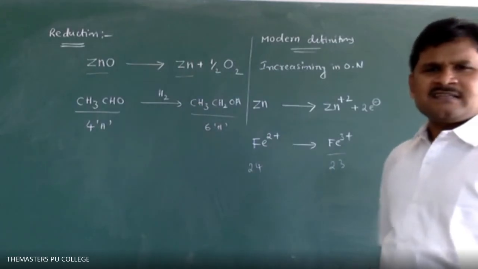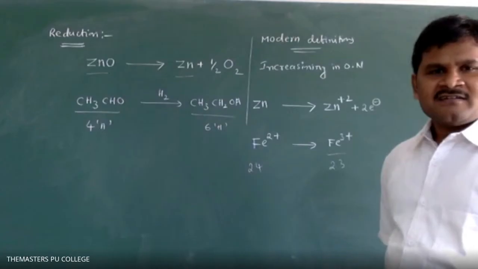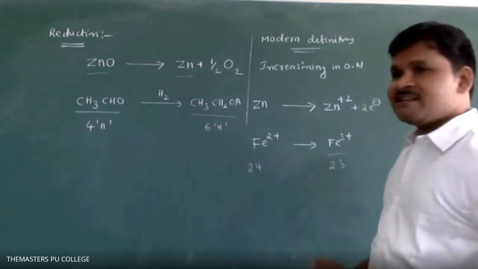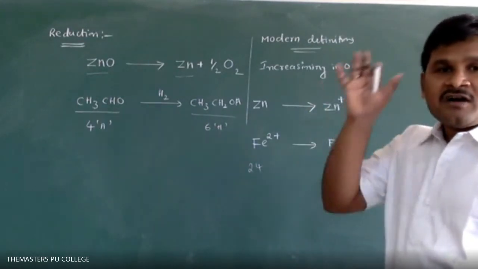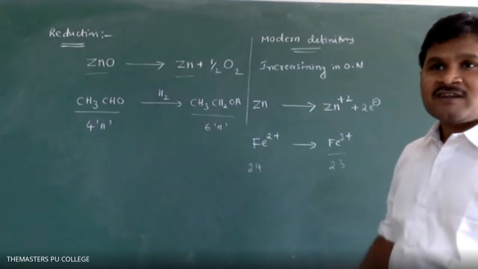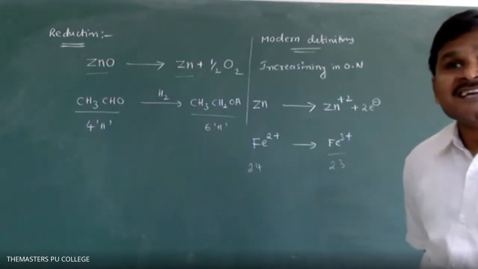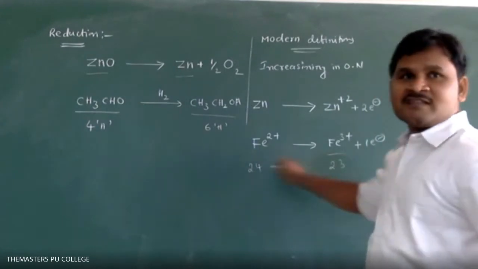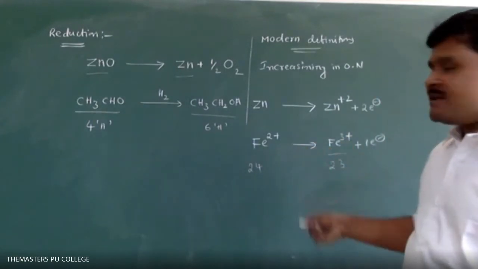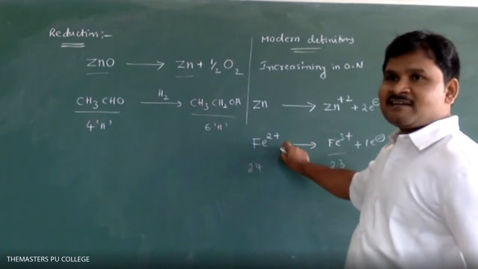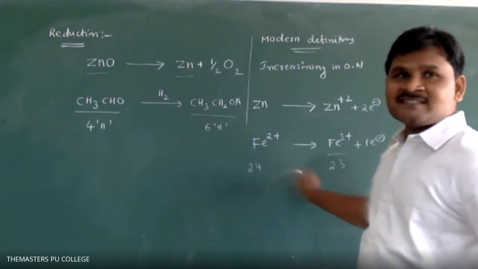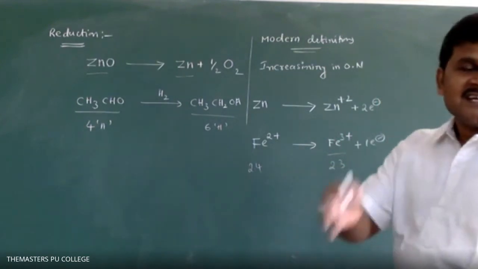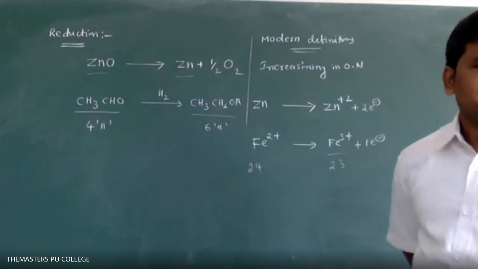1 electron, sir. From Fe2+, it lost 1 electron. We have to write that electron on the product side. Now are you clear? Yes, sir. So this 1 and this 23 total 24, and 24 is balanced. Suppose by mistake you write it on the other side, you will get 25 electrons against 23, so it is not a balanced reaction. Are you clear?